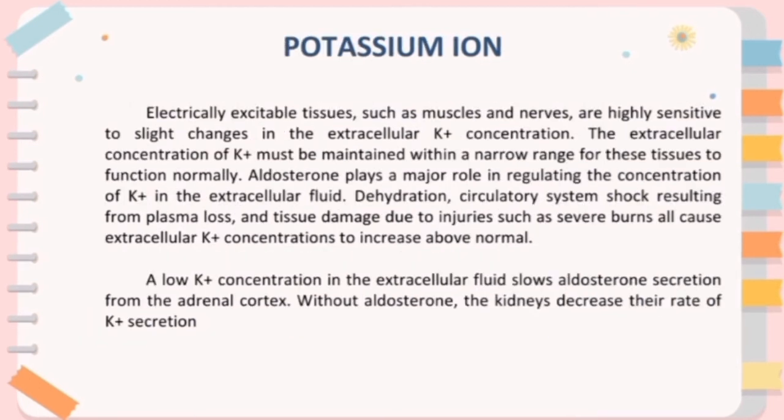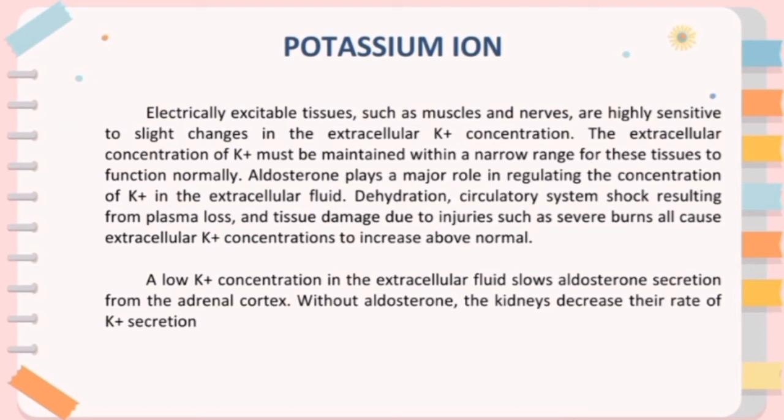Potassium ion, yan meron din tayo nito sa ating katawan. Electrically excitable tissues such as muscles and nerves are highly sensitive to slight changes in the extracellular potassium concentration. The extracellular concentration of potassium must be maintained within a narrow range for these tissues to function normally.